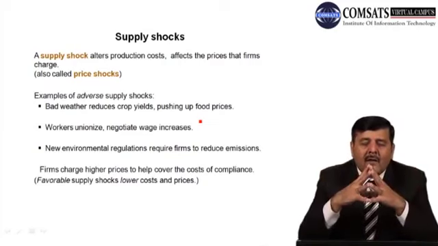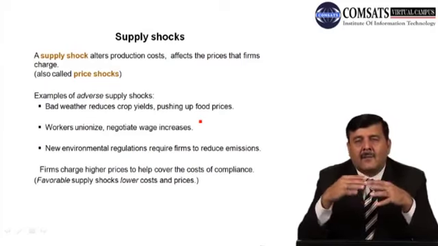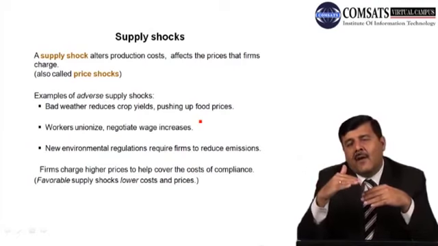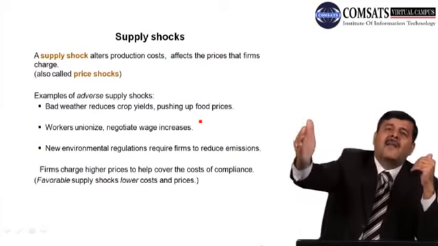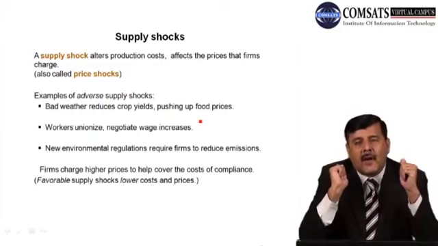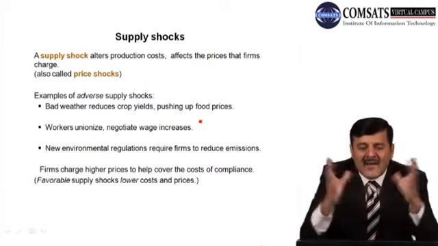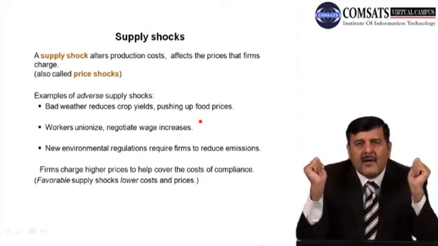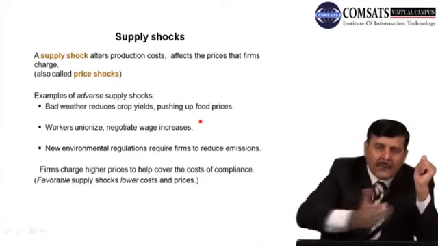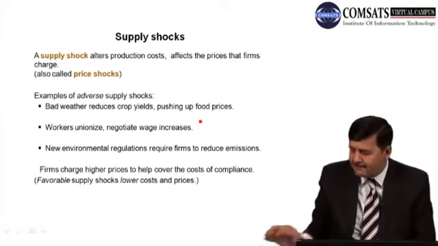So supply shocks are due to, or alter, the cost of production. Either cost of production goes up or goes down. In case of adverse supply shock, cost of production में इजाफा होता है और prices में इजाफा हो जाता है. But in case of favorable supply shocks, cost of production में कमी वाक़ई होती है और prices में भी कमी वाक़ई होती है. So we'll see whenever there are adverse or favorable supply shocks, what will happen to the economy in the short run, how the economy behaves over the time period, and what will happen in the long run. So we'll see in the coming few slides.